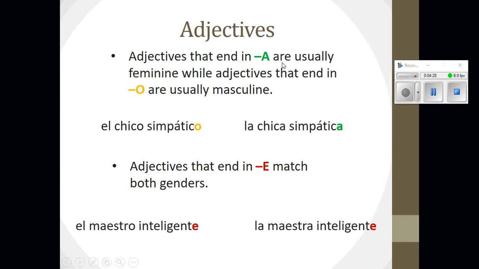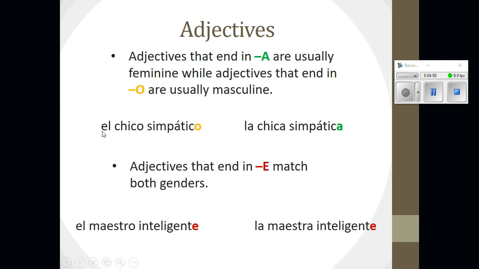Okay, adjectives that end in A are usually feminine, while adjectives that end in O are usually masculine. Okay, so pause the video at this time to fill in part C, where it asks you to fill in the blanks according to the information in the video. So most masculine adjectives end in, you're going to put O, and most feminine adjectives end in A.